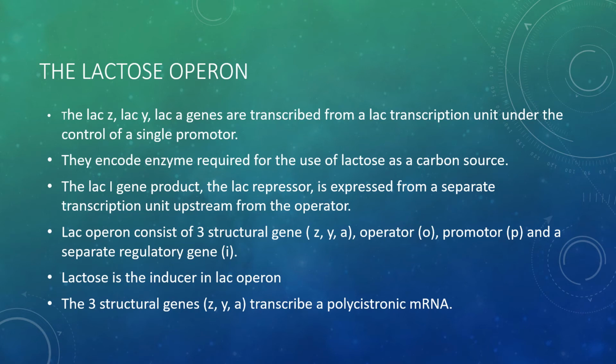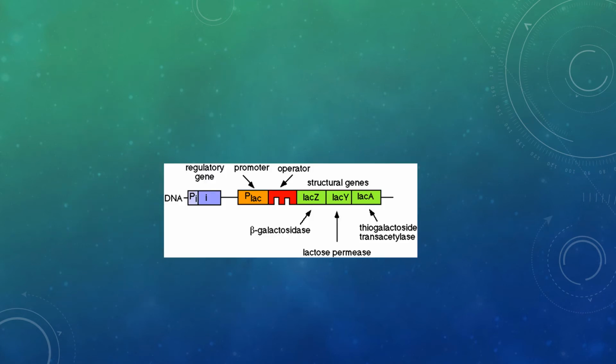Okay, and lactose is a substrate. Already I told you this is acting as an inducer. And the three structural genes are polycistronic because there is information for three enzymes. So this is the diagrammatic representation. Here you can see the promoter site in orange color, the operator gene in red color, and the three structural genes in green color, Z, Y and A.